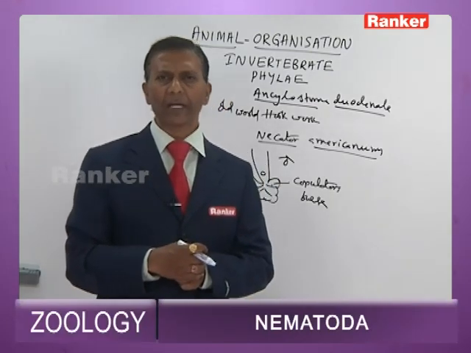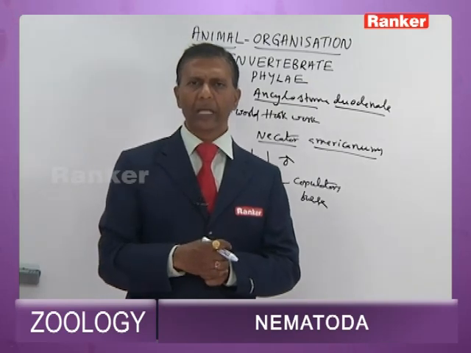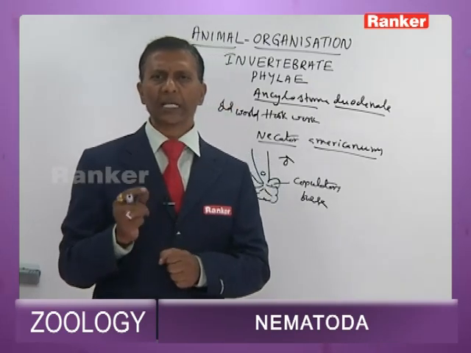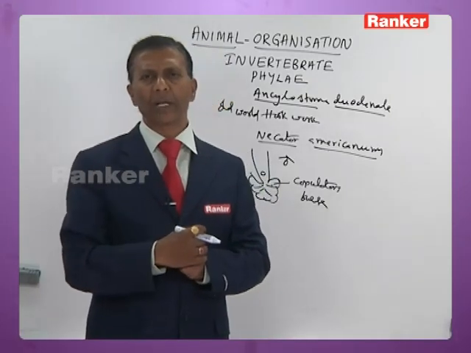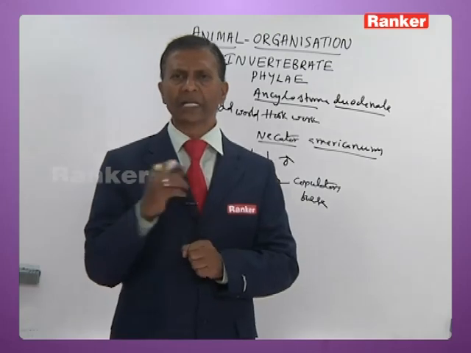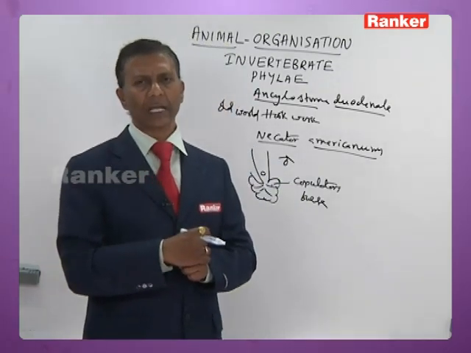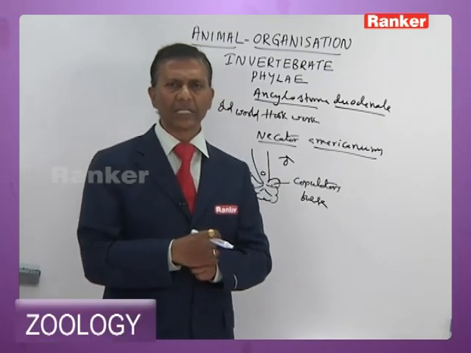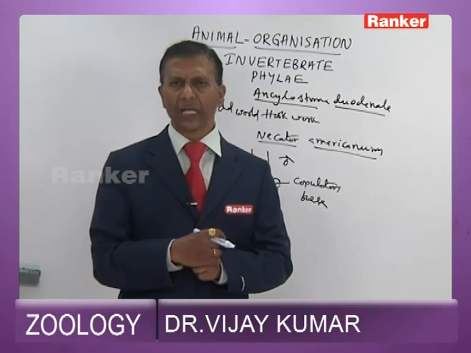Human beings get infected when they walk in contaminated areas barefoot. The third stage larva sticks to the ankle region or the shank part, and with the help of piercing stylets, it pierces the skin to reach the peripheral blood vessels. From peripheral blood vessels, it reaches the heart, from the heart once again to the lungs, and from the lungs to the intestine.